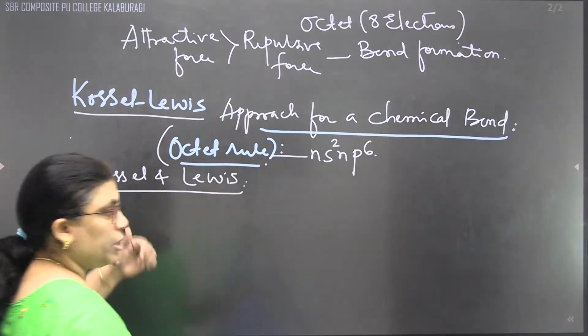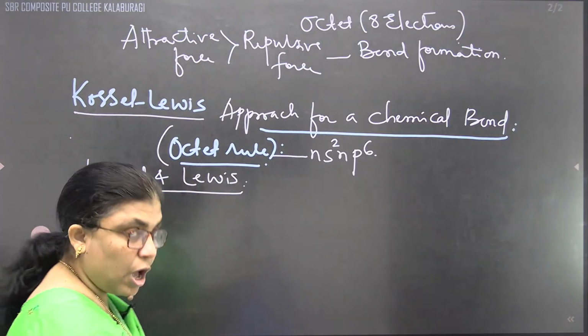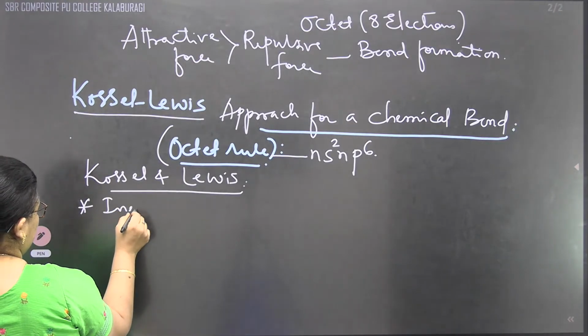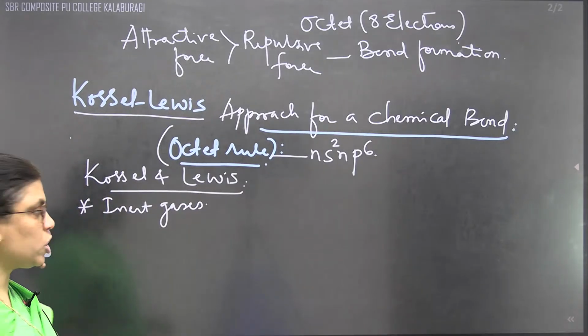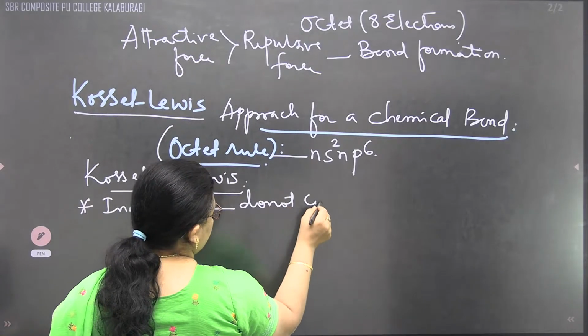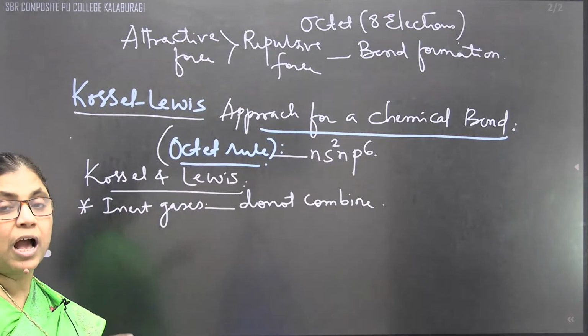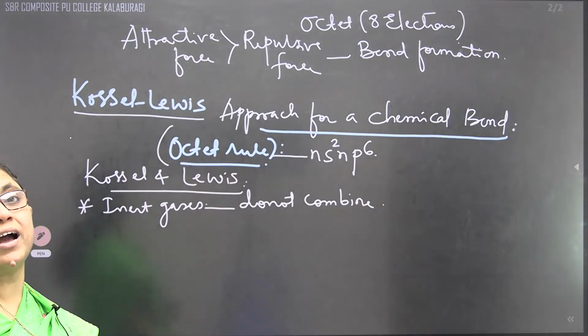According to the Kossel-Lewis approach, or according to the octet rule, neither can they combine together nor with others. Inert gases do not combine with each other, and remember here, they cannot combine with themselves as well as with others.